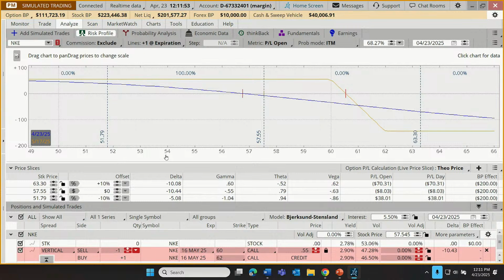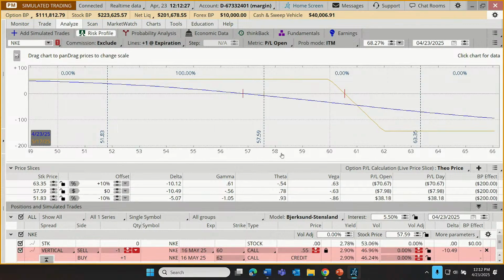Probably the most commonly used element of this chart are these 2 lines. So in order to understand these 2 lines, this golden line and this blue line, we have to understand the grid that those lines are drawn on. You'll notice that we have a y-axis or a vertical axis here, then we have an x-axis or a horizontal axis. The y-axis, the vertical axis, tells us the potential range of profit or loss for the trade that we have charted here. So this is our vertical spread.